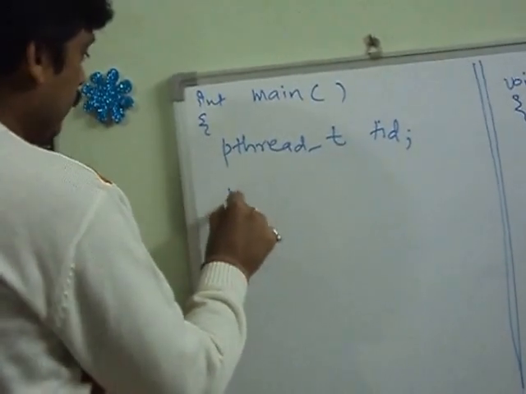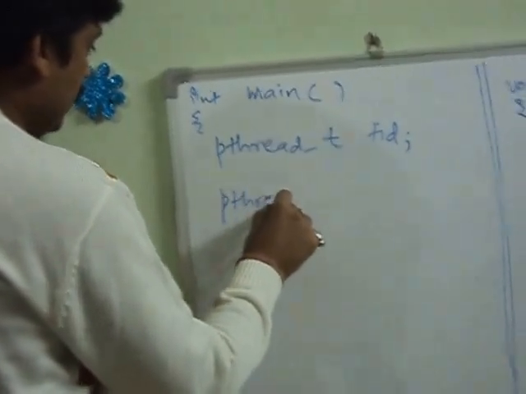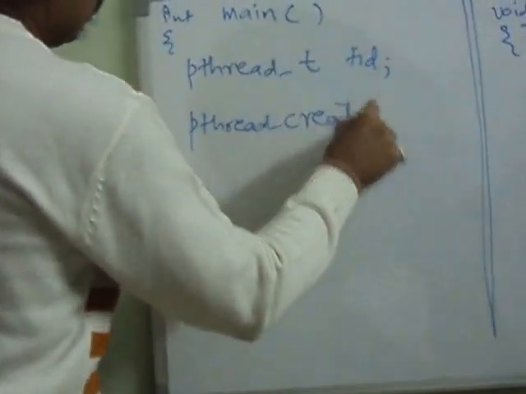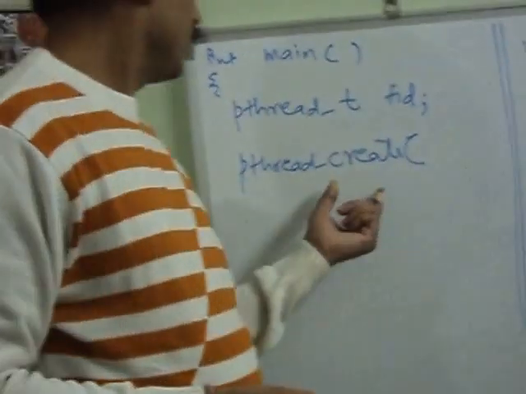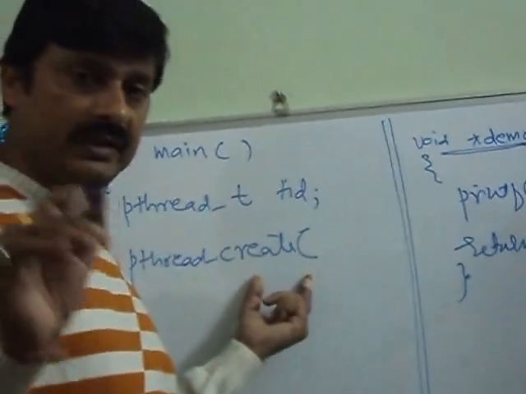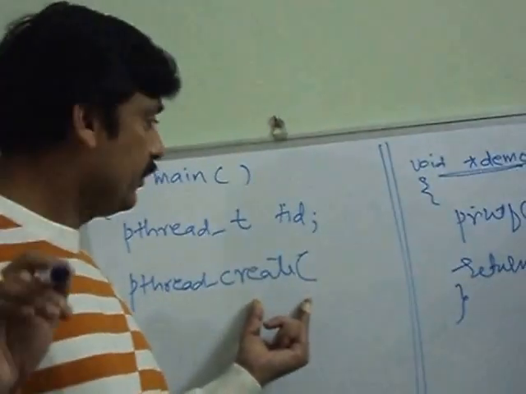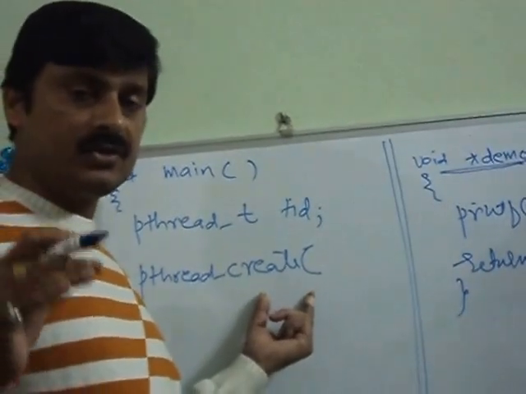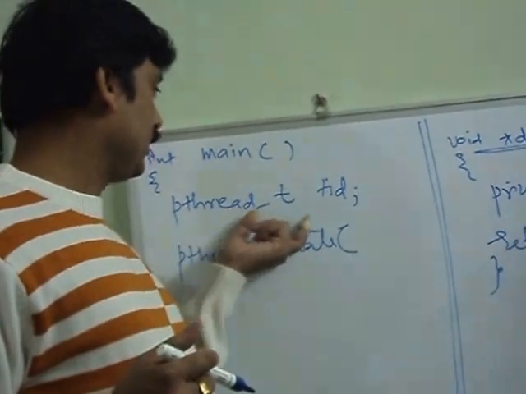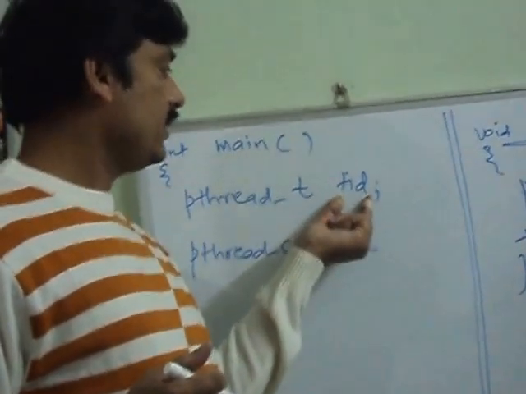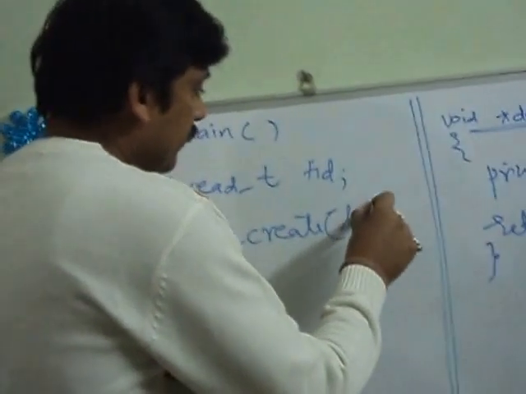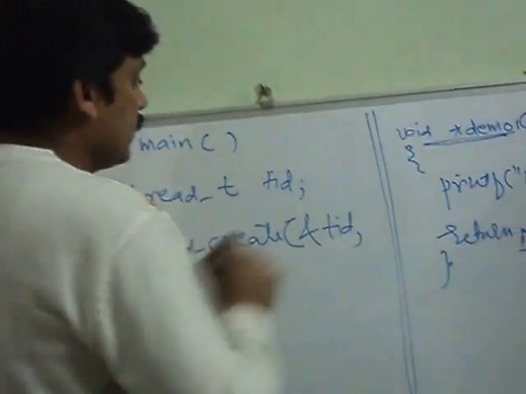And we'll use the function pthread_create. The first argument to pthread_create is pthread_t star, which means it is going to accept the address of a variable of type pthread_t. That's why we have declared this variable tid. Now we'll pass the address of tid as the first argument.